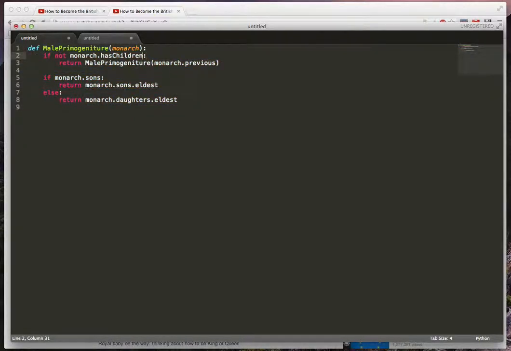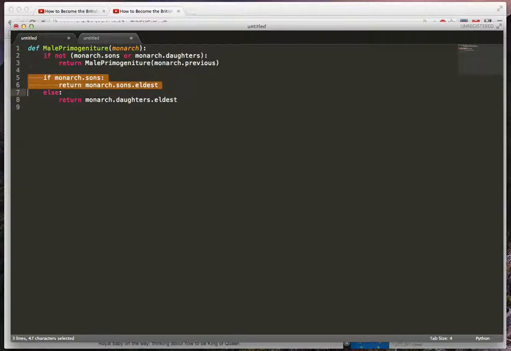But this part still bothers me a little bit because we're saying has children, and we're expecting that monarch object to have this property or method that has children, and we don't know if that's actually the case, especially since we got rid of the has sons, has daughters. So we can come back in here and do this. And the way this reads is, if not sons or daughters, look at another relative.